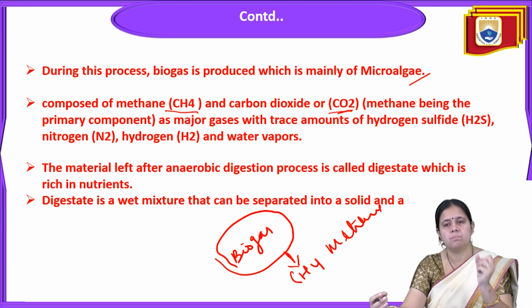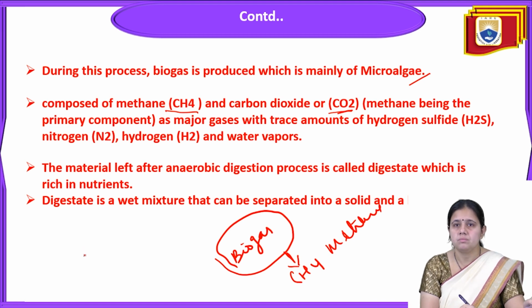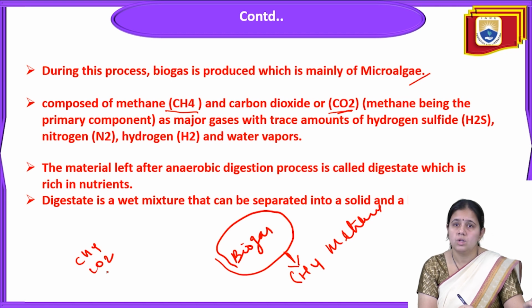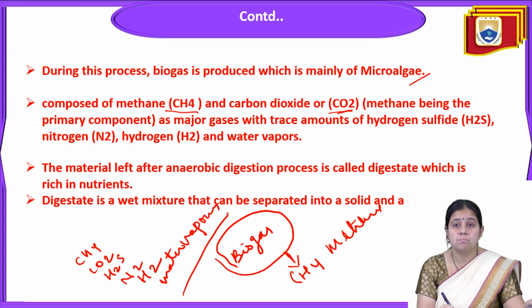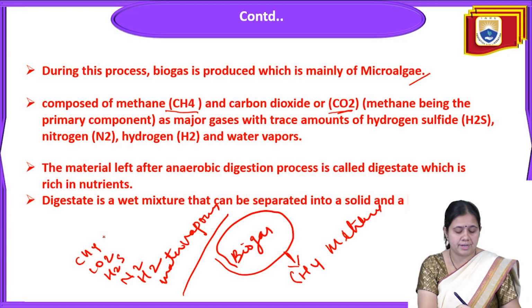If we talk about the composition of this biogas, then methane is there, carbon dioxide is there, hydrogen sulfide is there, nitrogen is there, hydrogen is there, and some water vapor. So CH4, CO2, then hydrogen sulfide, then nitrogen, then hydrogen, then water vapors. Okay, so these are the basic composition of this biogas.